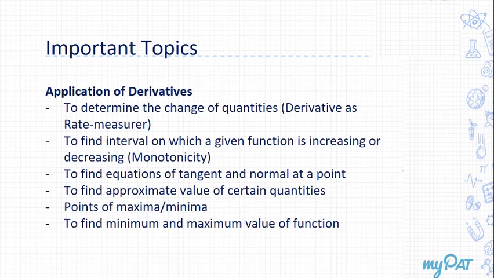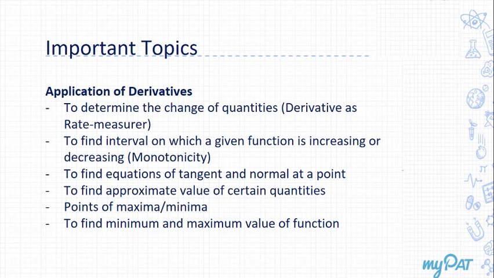Now this one is a very broad heading: application of derivatives, right? So here, the first topic is to determine the rate of change of quantities as a particular phenomenon unfolds. Water is falling into a conical vessel, so at what rate the height would increase or decrease, and so on, at a particular time, or for some particular value of x, right?